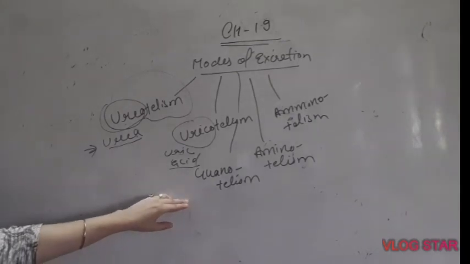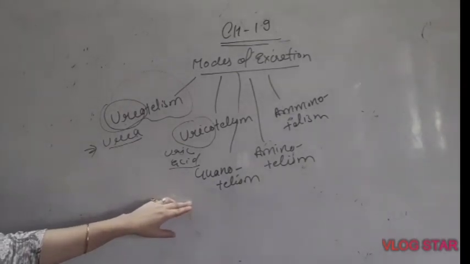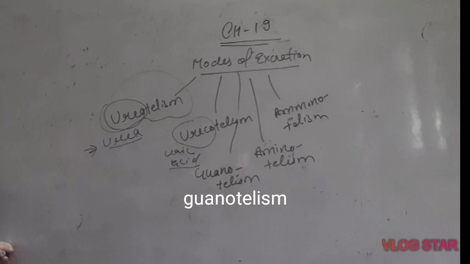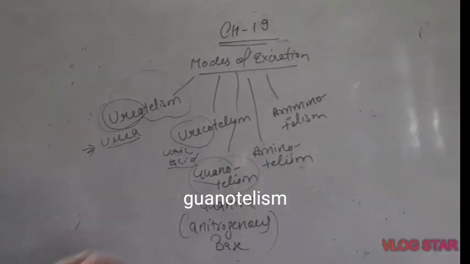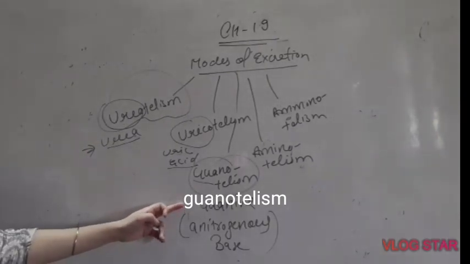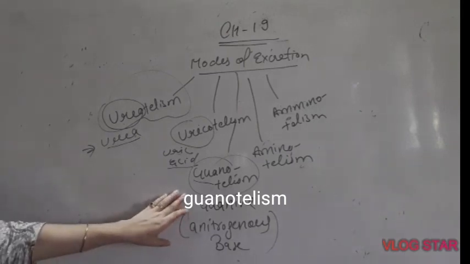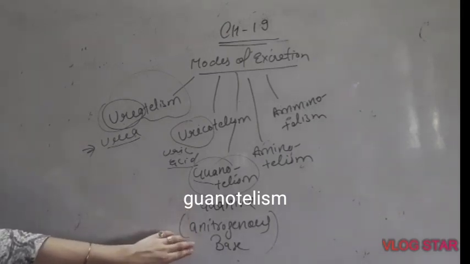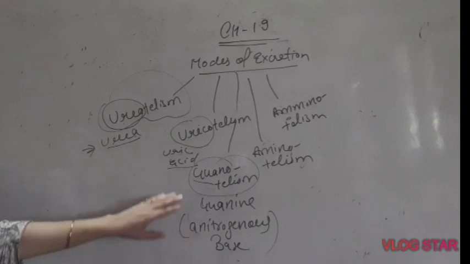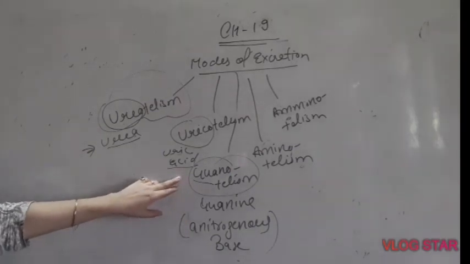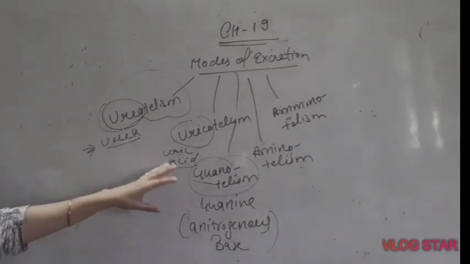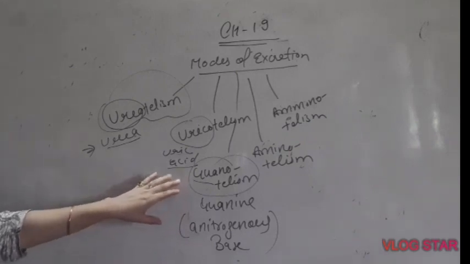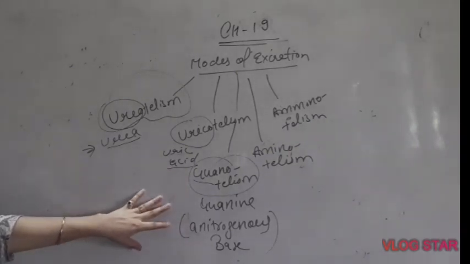Next is guanotelism. Guanotelism, when guanine is excreted as a waste. What is guanine? It is actually a nitrogenous base. So when guanine is excreted, that is guanotelism. The process of excretion of guanine from the body is guanotelism. This is performed by birds.